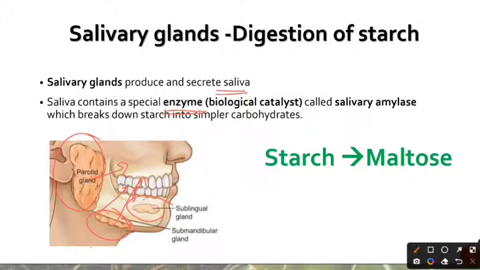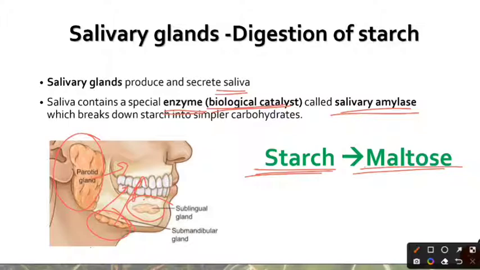However, the saliva also contains a special enzyme, or a biological catalyst, which is known as the salivary amylase. And what does salivary amylase do? This salivary amylase is going to break down starch into a simpler carbohydrate, which is known as maltose. So maltose is simpler than starch, but it is more complex than glucose. So inside the mouth, the digestion of carbohydrates begins. However, the digestion of carbohydrates is only partial.